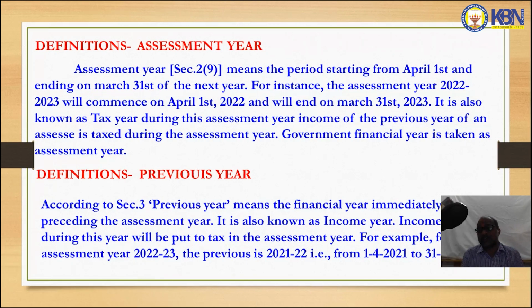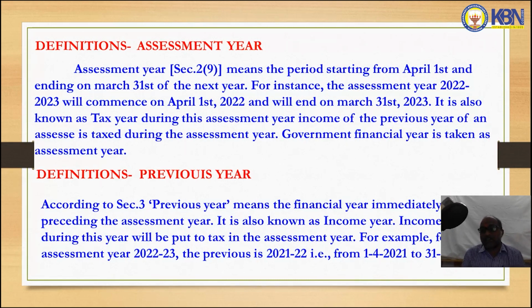If a person starts his business on Vijayadashami, his previous year starts from Dasara to 31st March of the next year. If a person starts business on the auspicious day of Ramjan, his previous year starts from Ramjan to 31st March of next year.